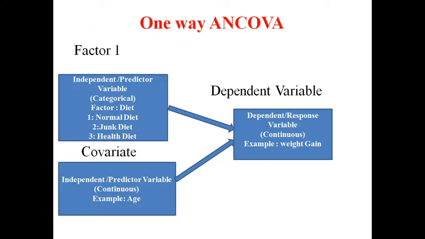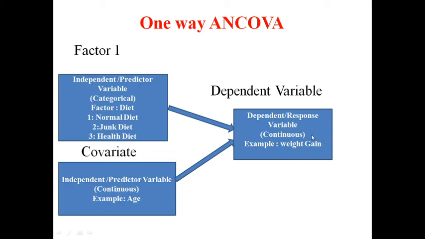Now you can see here, this is one-way ANOVA. This is our factor variable, one independent variable. This is non-metric: here the diet type, normal diet, junk diet and health diet. Here this is another independent variable. It is known as the covariate. It is continuous, our age. Both are independent variables, and there is a single dependent variable. It is also known as the response variable.